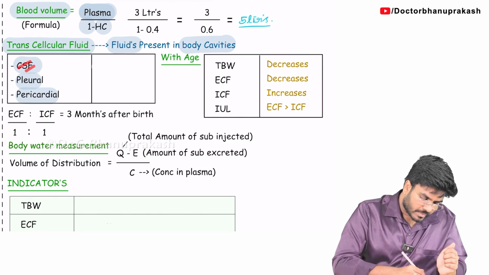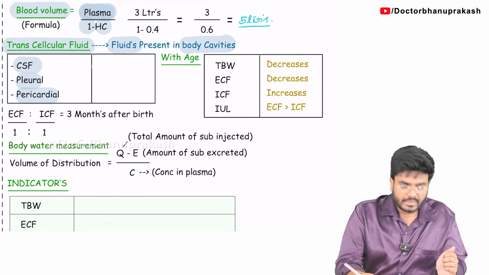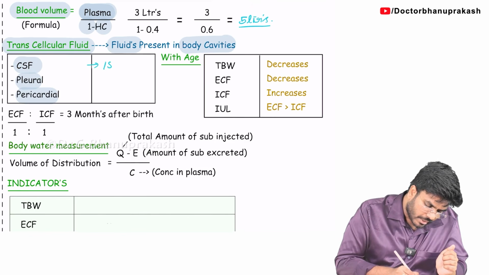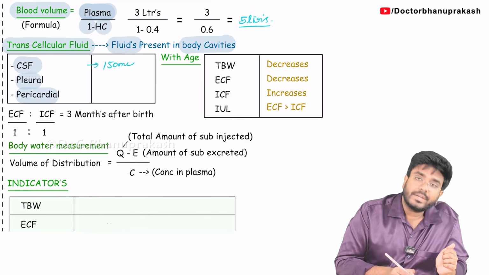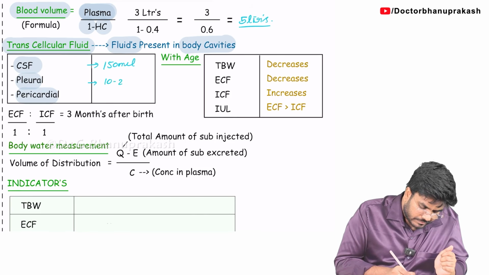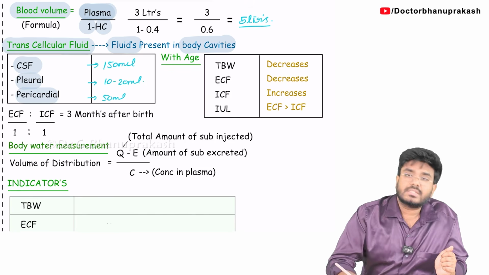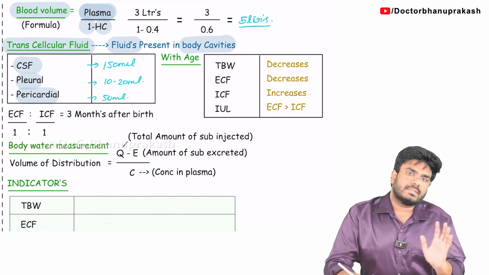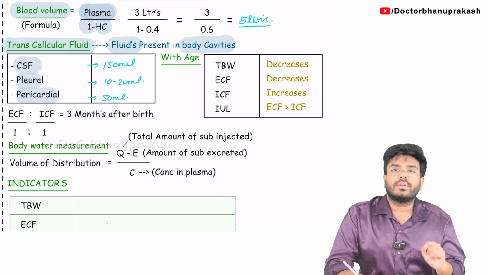CSF stands for cerebrospinal fluid. How much cerebrospinal fluid will be there? Somewhere around 150 ml. This question has already been asked. 150 ml cerebrospinal fluid. How much intrapleural fluid? Somewhere around 10 to 20 ml. How much is pericardial fluid? 50 ml pericardial fluid will be present. So these are present in body cavities, so that is called transcellular fluid.